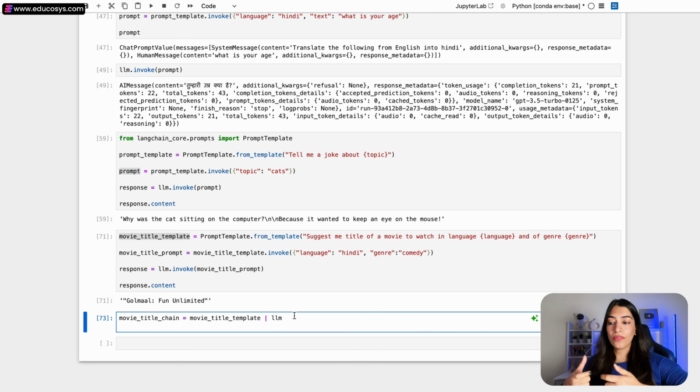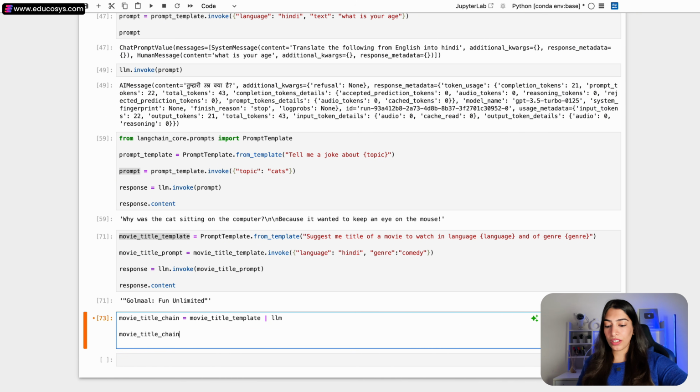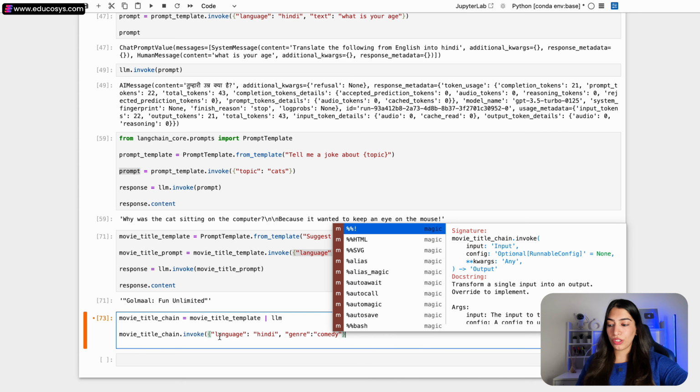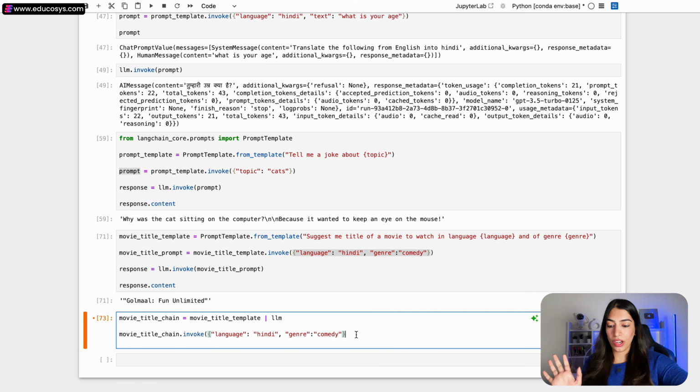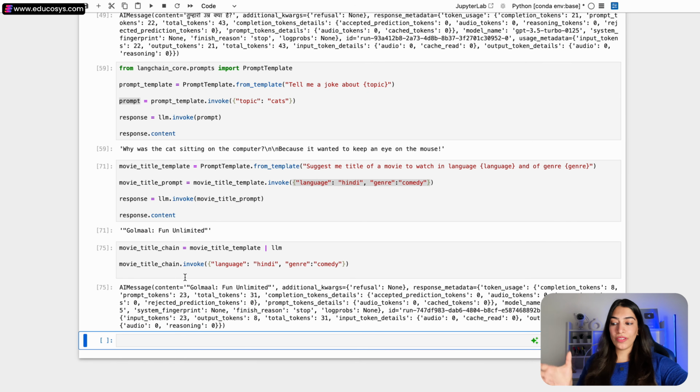Now you will think, where will I give this input, right? At language and genre is this. That is, when you invoke the chain, you will give the input that you want to give to this particular template, right? So what I'm going to do is invoke the chain, and in this I am going to pass our dictionary. So this is the input that I want to be passed to my first component for now. Okay. So let's run this and let's see the output. See, we got the output and we got this, right?